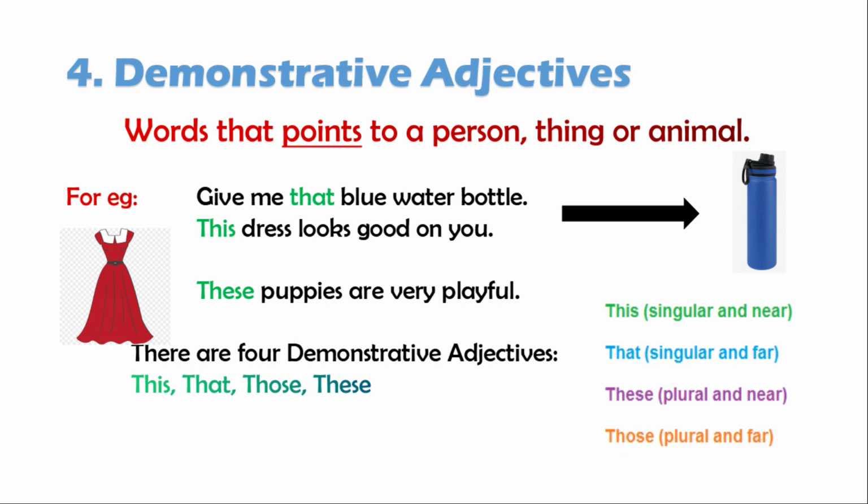Always remember that there are 4 demonstrative adjectives: this, that, those, these. Now, this is used with singular noun which is near. That is used with singular noun which is far, whereas these is used with plural noun which is near. Those is used with plural noun which is far.